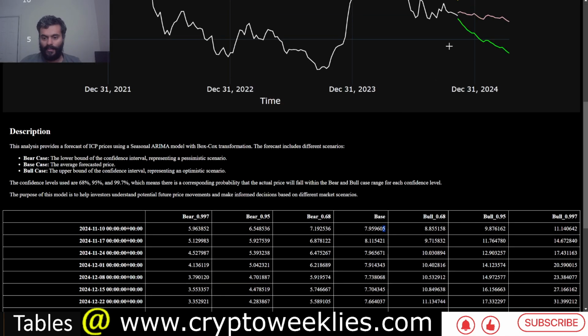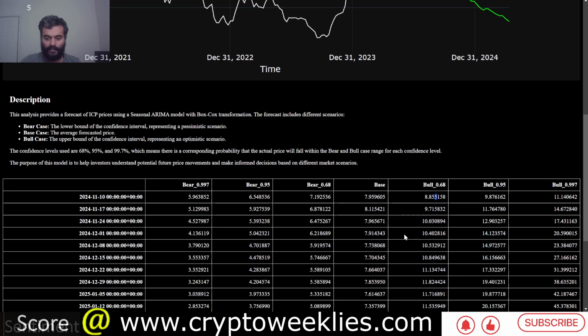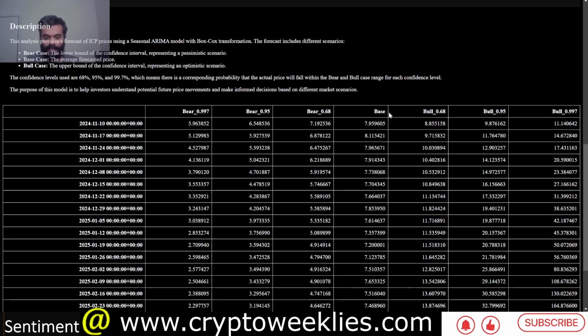This is the column in the middle, which is the pink line. The yellow line is this bull case, 68th percentile. So the interpretation for this table is the likelihood that the price stays between this $7.95 and $8.85, which is the reality right now at around $8.26. The likelihood that prices stay within this threshold is at around 68%.